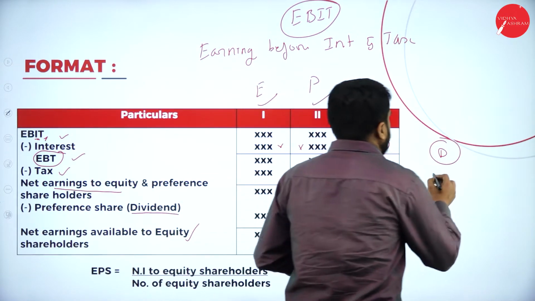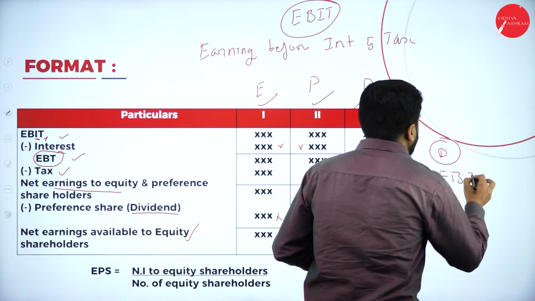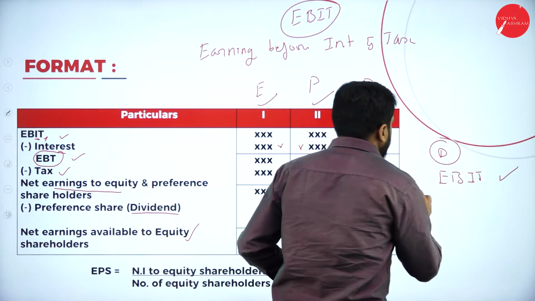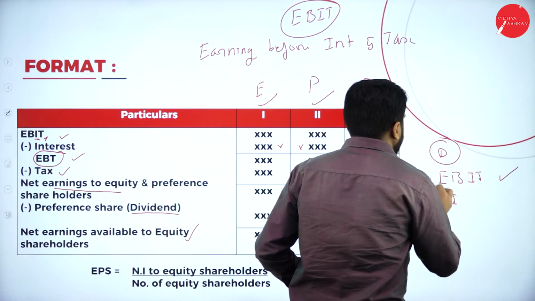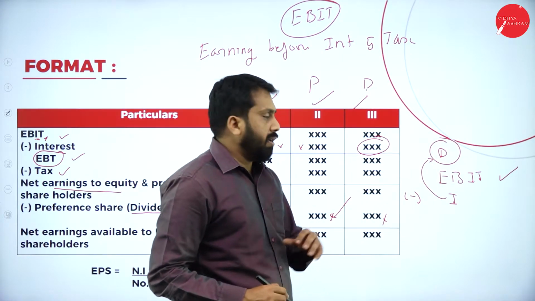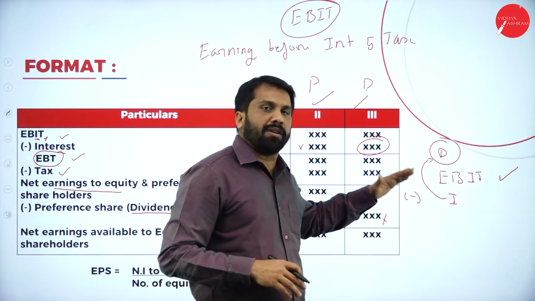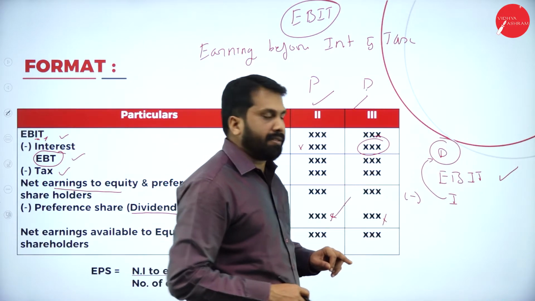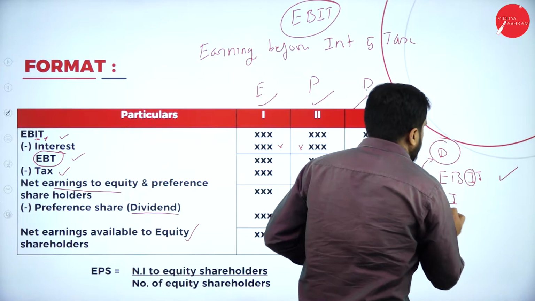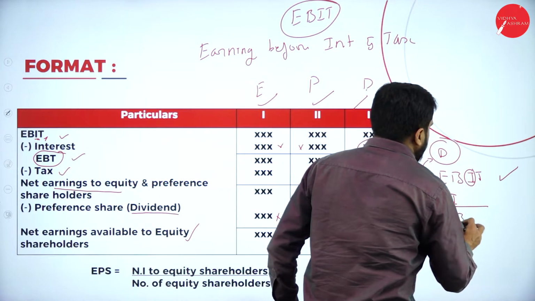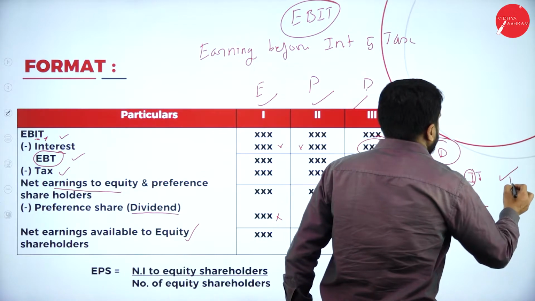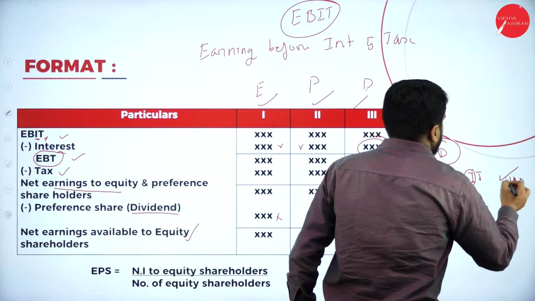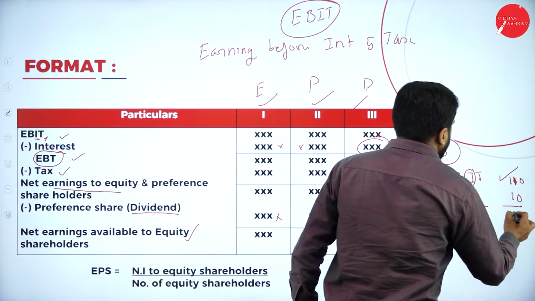Now, you have to take EBIT, some amount you have to consider. Minus what? Interest. Why interest? Because he is a debenture holder. I am showing one by one. After debenture, I'll go to preference. After that, I'll go to equity. Now, EBIT minus interest. You are deducting this. You will get EBT. Just assume that EBIT is 110, minus interest 10 rupees.